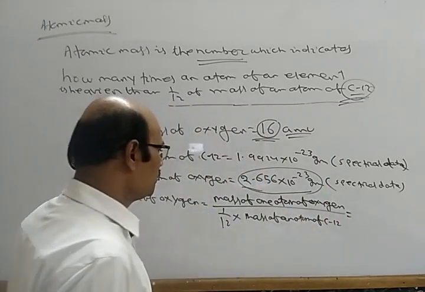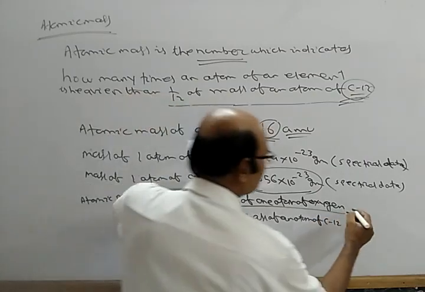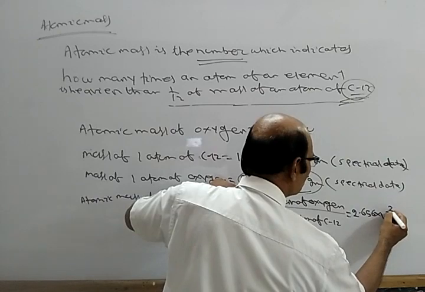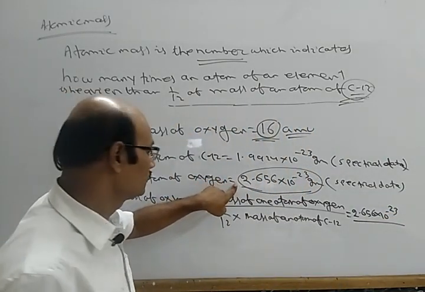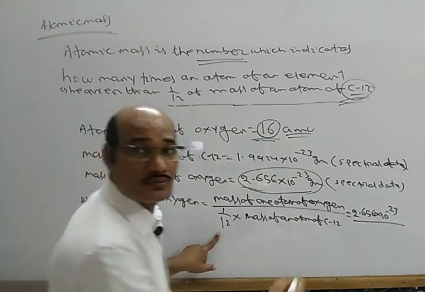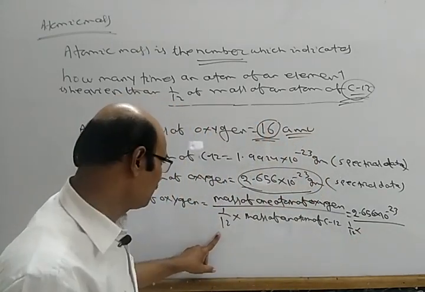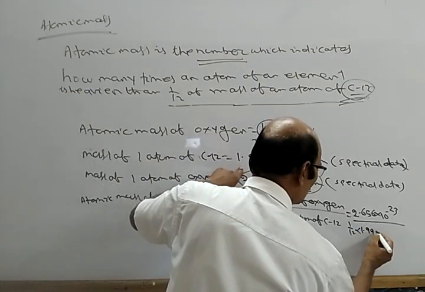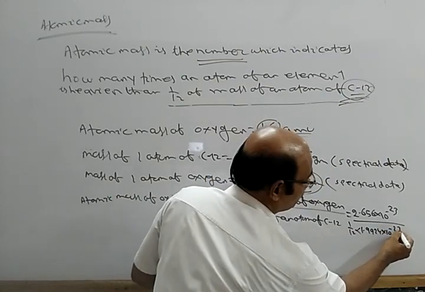This is equal to, so the mass of one atom of oxygen is how much? 2.656 into 10⁻23, divided by 1/12 into the mass of an atom of carbon 12, how much? 1.9924 into 10⁻23.